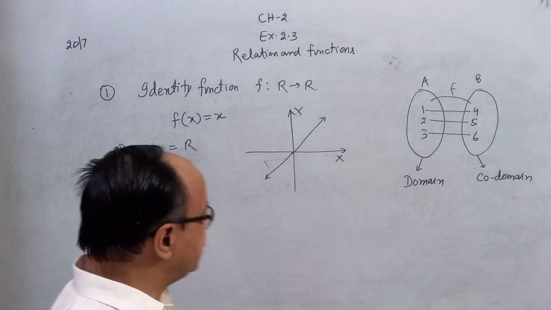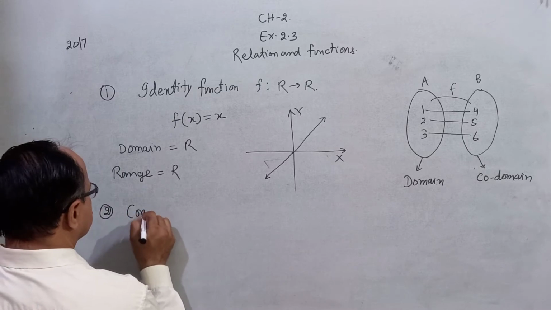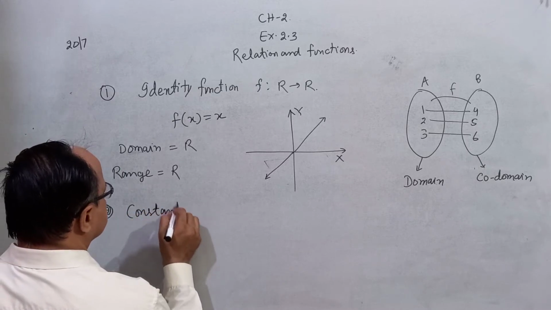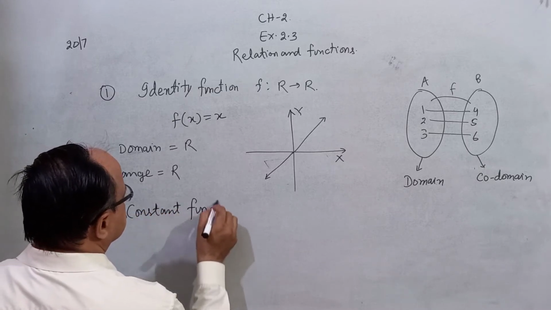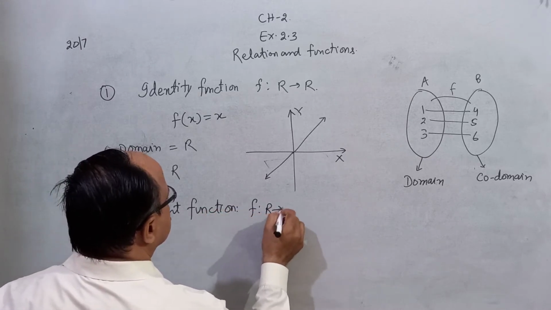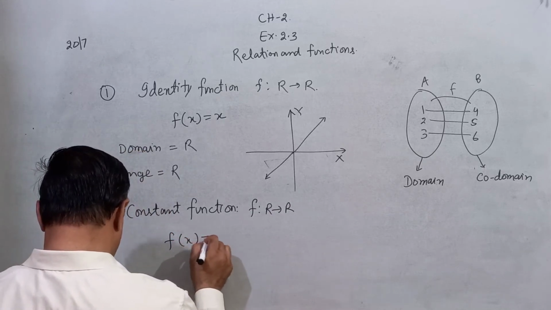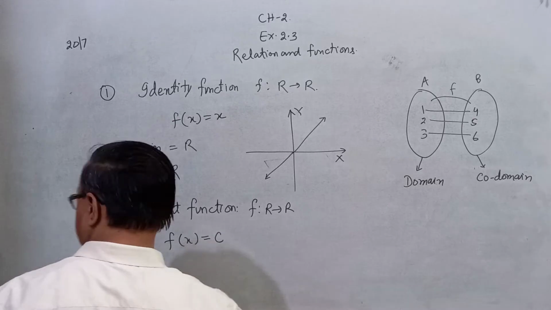Second, constant function. The function from R to R. Constant function, you can say f of x is equal to c.